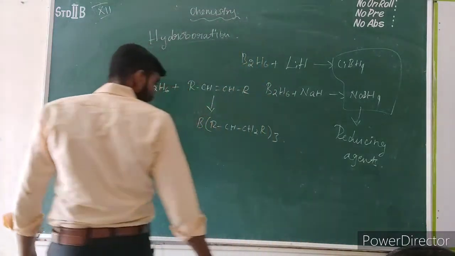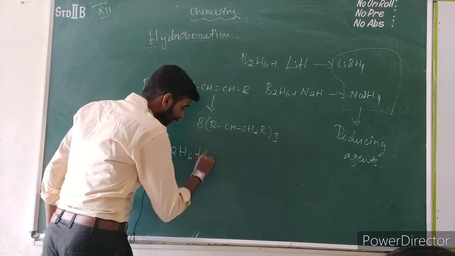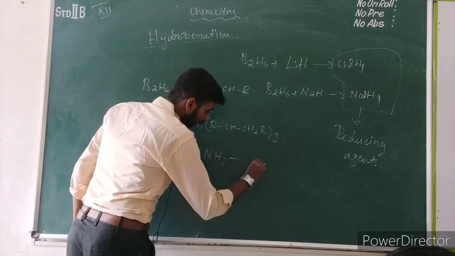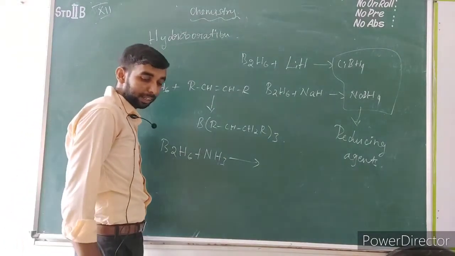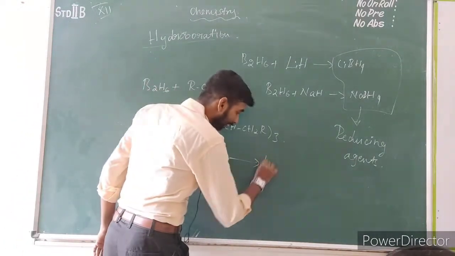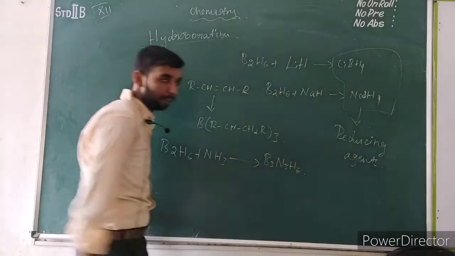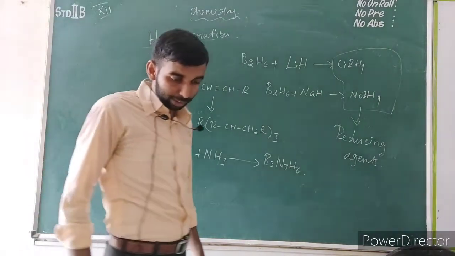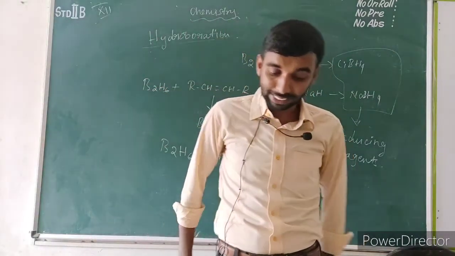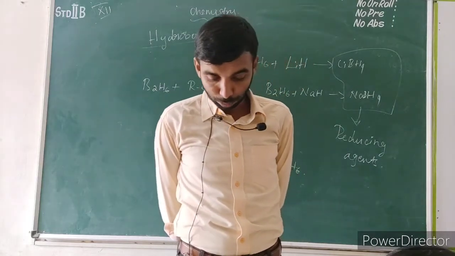If the reaction occurs between diborane B2H6 and ammonia at high temperature, what will be the product? Borazole, B3N3H6. This is the formula of borazole. At higher temperature, the reaction occurs between the diborane and ammonia in a closed vessel, so that the heat will not escape into the atmosphere.